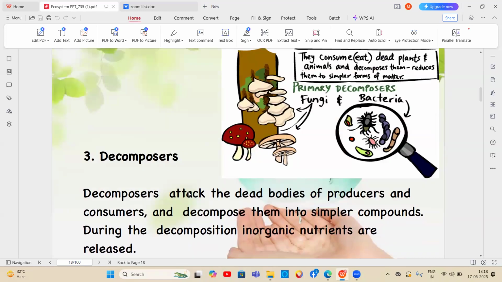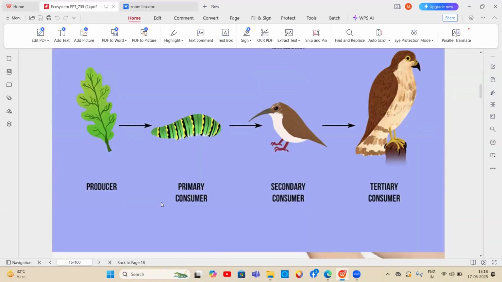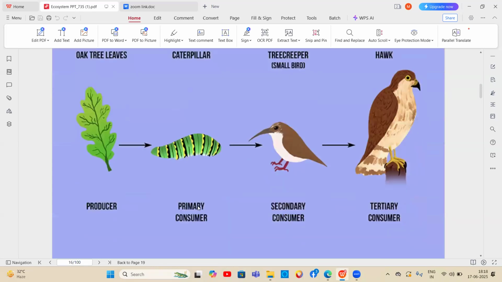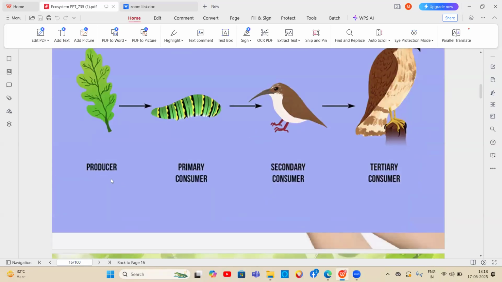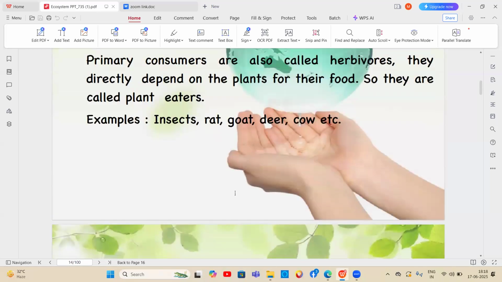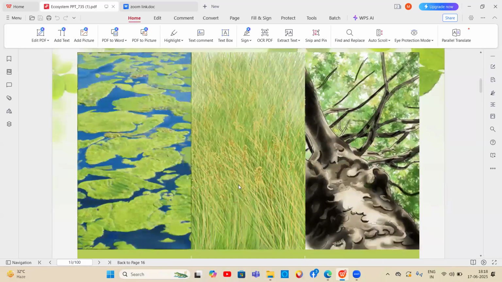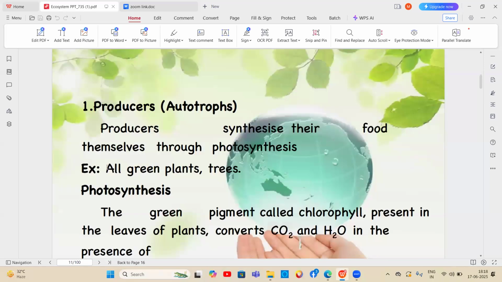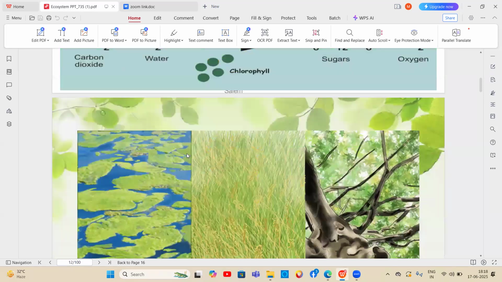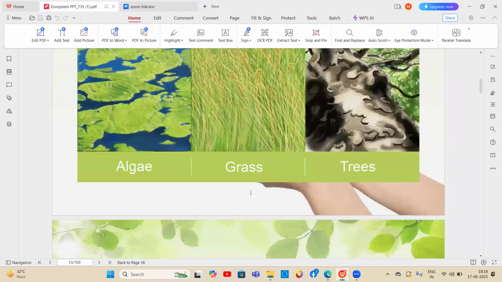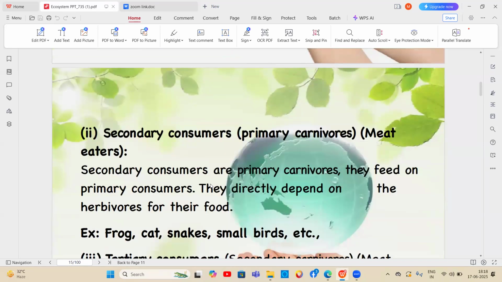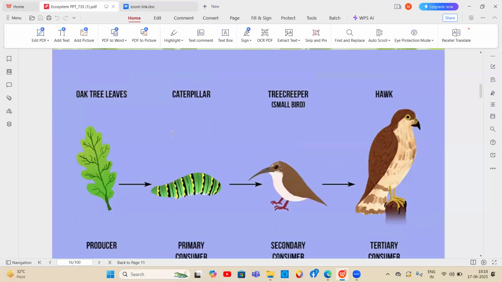So this is about the biotic components. The biotic components are classified into producers, consumers, and decomposers. Producers are also known as autotrophs. The second one is the consumers. Consumers are again classified into primary consumers, which are herbivores, secondary consumers, which are carnivores, and tertiary consumers. And then decomposers, and another one is the omnivores.